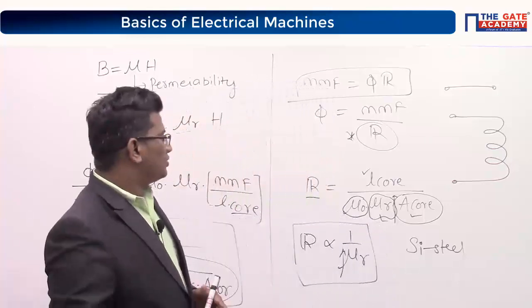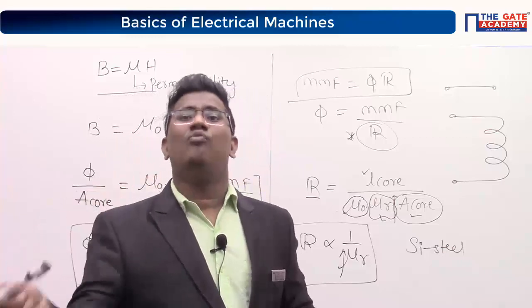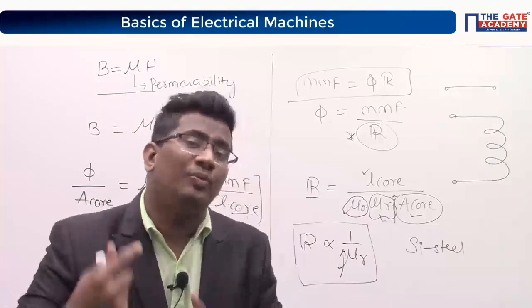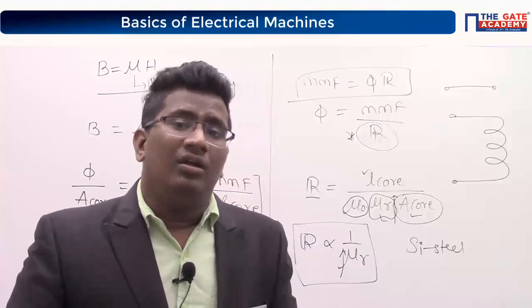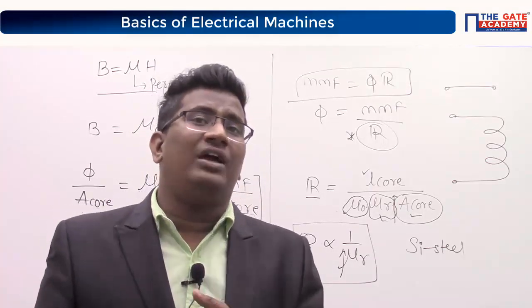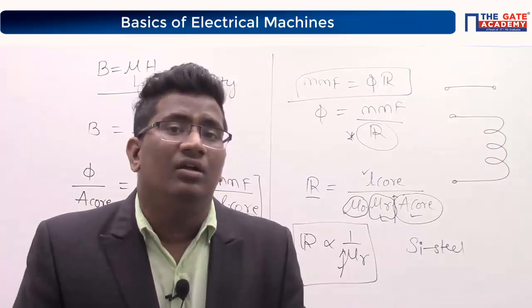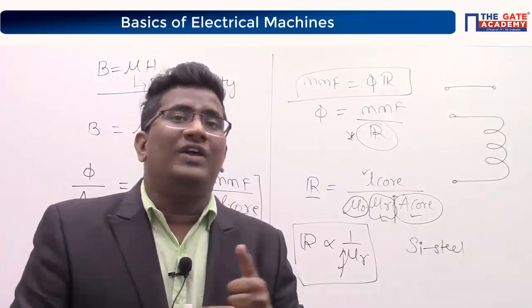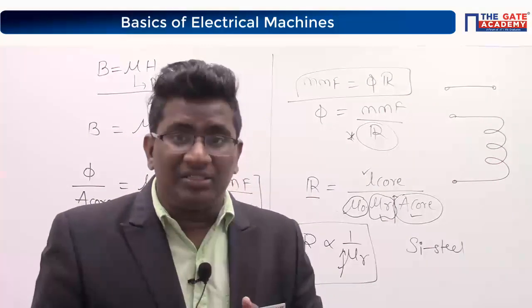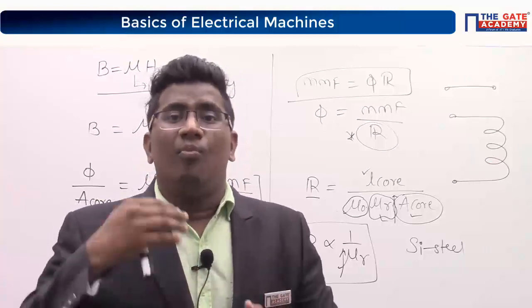So it means you need a material that allows more flux or less flux. Which material do you prefer always? You require a core material to send more flux. More flux means it should have more permeability or low permeability? More permeability.